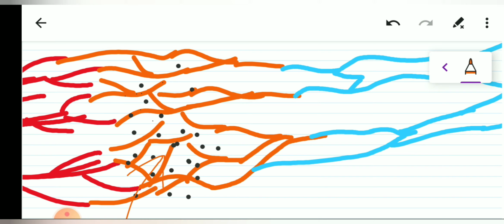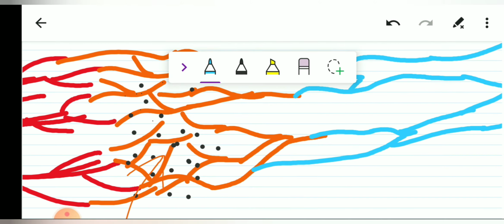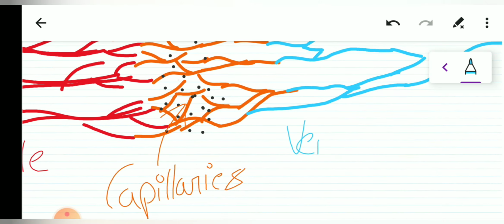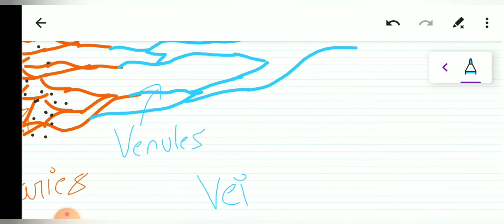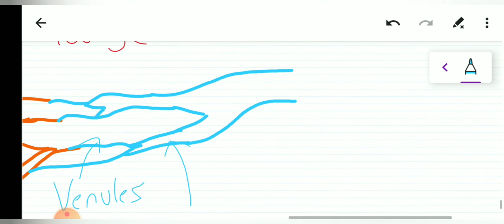Now since the work of the capillaries is done, they won't divide further, they will get united. The capillaries unite to form venules. So we will have venules. These venules will further unite to form veins, and these veins will further unite to form the vena cava.